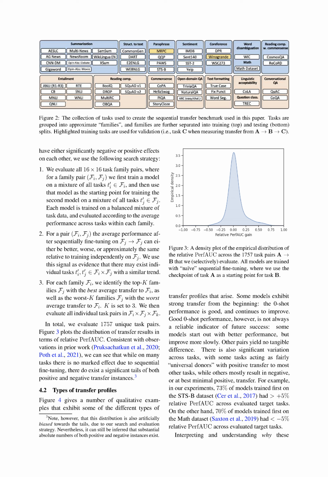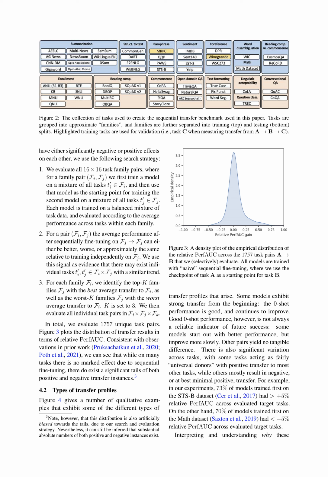Section 4.2 Types of transfer profiles. We're going to discuss the different types of transfer profiles that can occur in models. Some models show strong transfer from the get-go, meaning they perform well even without any prior exposure (zero-shot performance), and continue to improve. However, good zero-shot performance doesn't always predict future success. Some models start off strong but improve at a slower pace. Other models show no noticeable difference in performance.